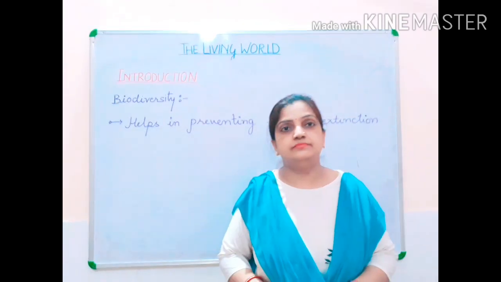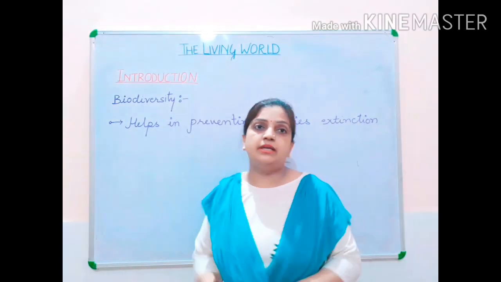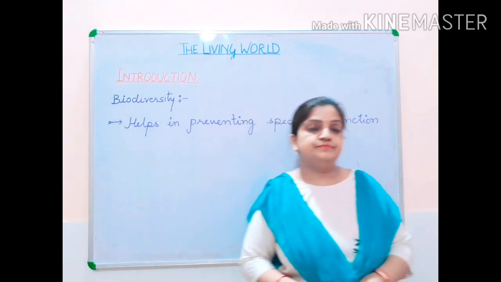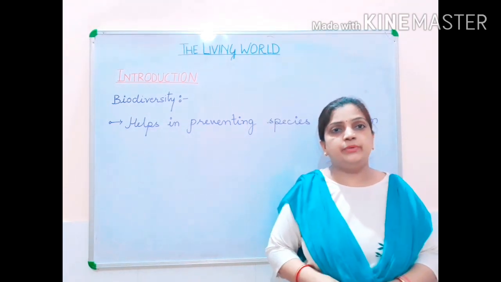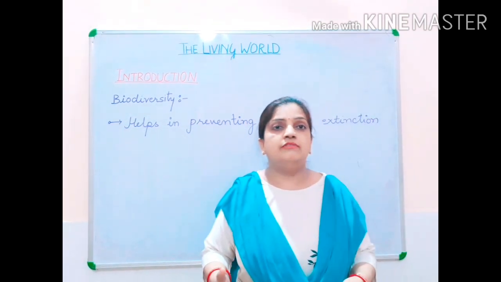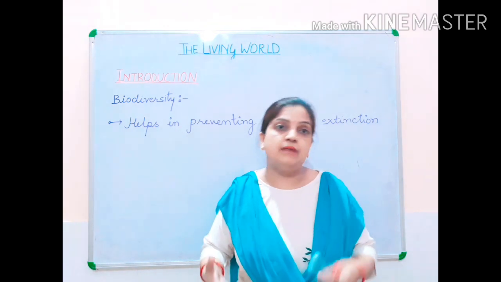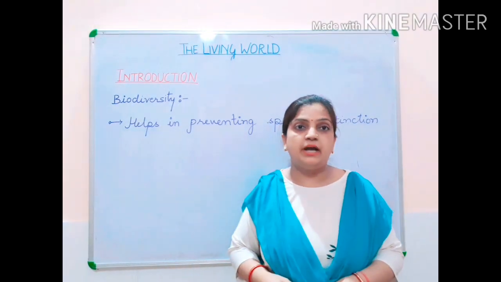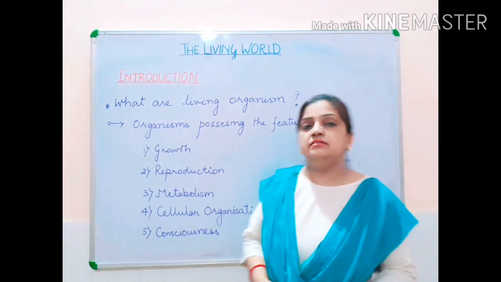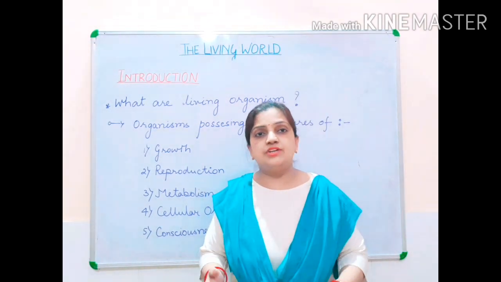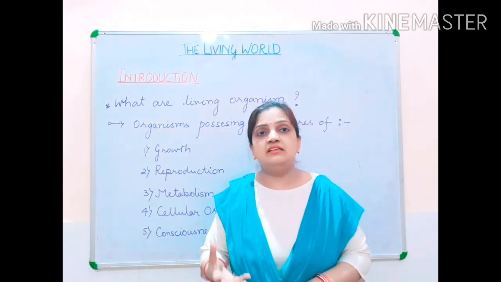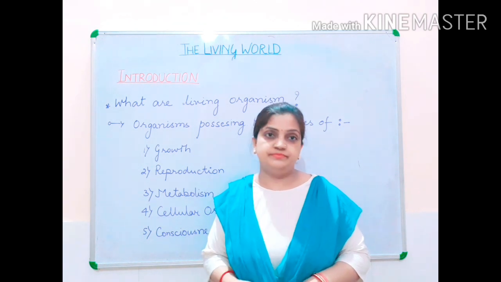Now children, when we are talking about this biodiversity, let us differentiate what is life, or which type of organism comes under the category of biodiversity. So now children, let us categorize which are the characters which make the living organism living.